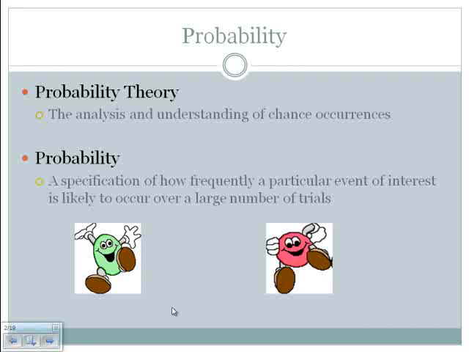By definition, probability is how frequently a particular event of interest is likely to occur over a large number of trials. Probability is given as a proportion, and as such is given as a number between 0 and 1. Now, we've actually talked a little bit about probability thus far this term in terms of the normal curve, because the normal curve is a theoretical probability distribution. By the way, you will be doing a little exercise with some M&Ms. I thought that would be a little more fun for you than flipping a coin, so that's why the M&M characters are on the screen.